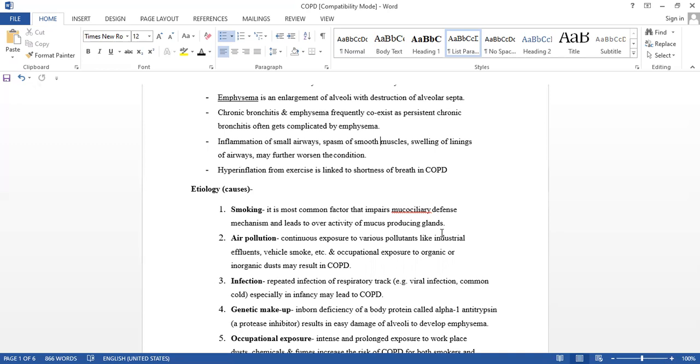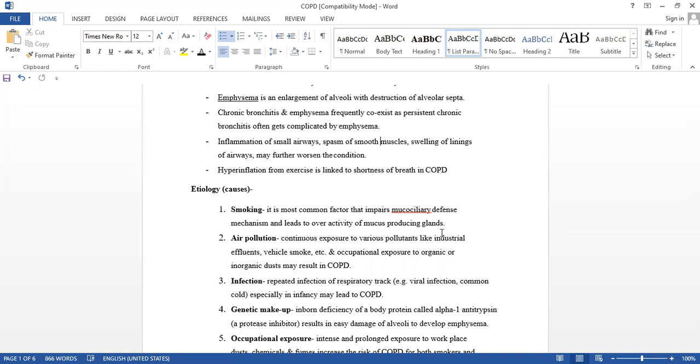There are so many air pollutants, and we can add here pollen grains and home dust. Some people have allergies to these small things also.